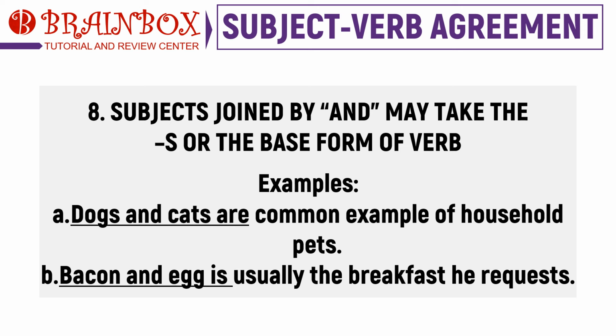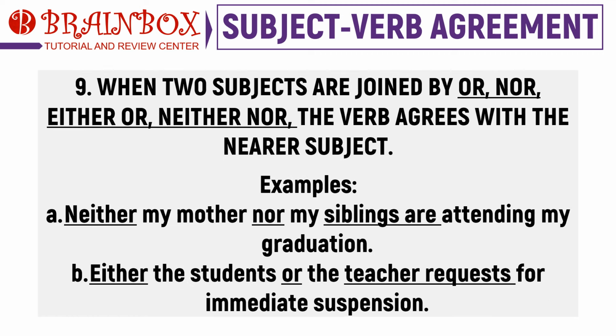Dogs and cats are a common example of household pets. Bacon and egg is usually the breakfast he requests. But when subjects are joined by the connectors or, either...or, nor, and neither...nor, the form of the verb will depend on the nearer subject present to it.